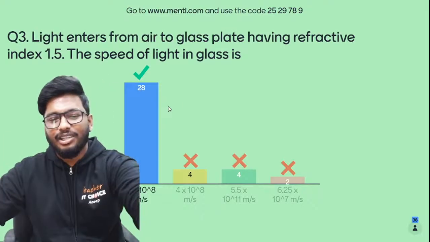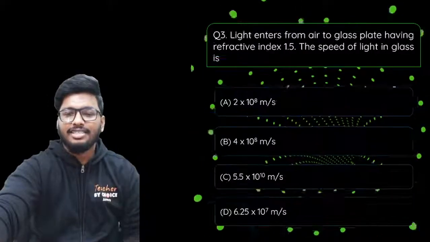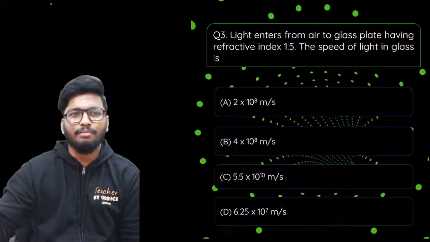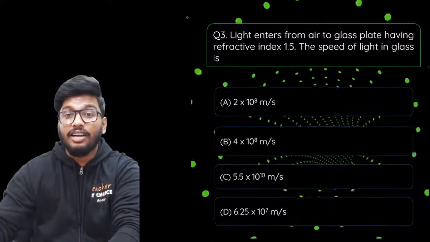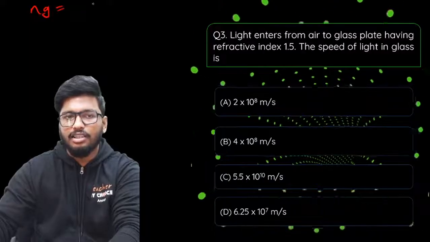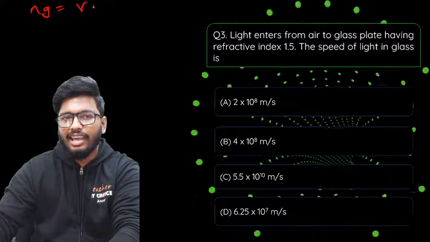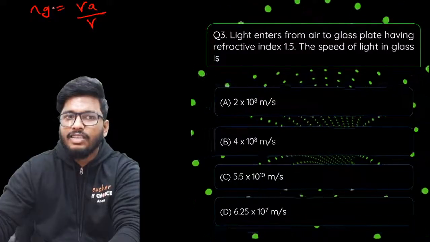So the answer is 2 into 10 to the power of 8 meter per second itself. Congratulations, people. So how do you solve this easy peasy question? It is quite simple. Refractive index of glass is given. Refractive index of glass is equal to the speed of light in air divided by speed of light in glass. So here the refractive index of glass with respect to air is given.